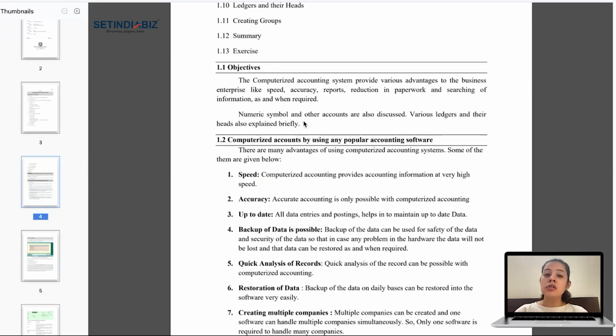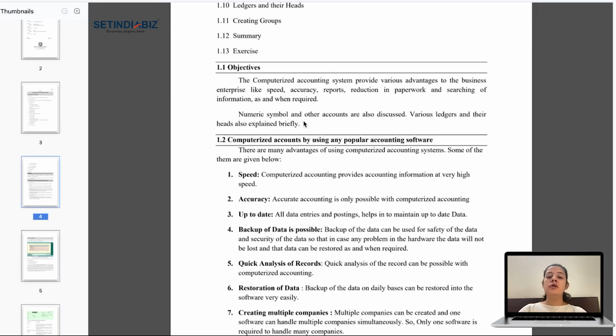We need to record journal entries, we need to post them into ledgers, then we need to create a P&L account, we need to create a balance sheet. So it is a time consuming task when we are talking about manual accounting. Whereas computerized accounting means everything is done on a software, right? We use certain accounting softwares, for example, Tally, which helps us in creating financial statements in minutes.